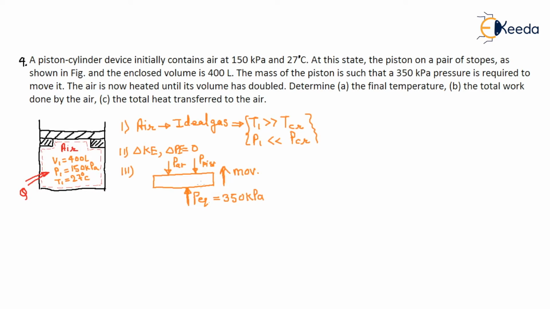Now, this piston will move to how much volume? The final volume is double its initial volume. The piston will move up to this volume. So what is the final temperature during that process, what is the total work done by the air, and during that what is the total heat supplied?